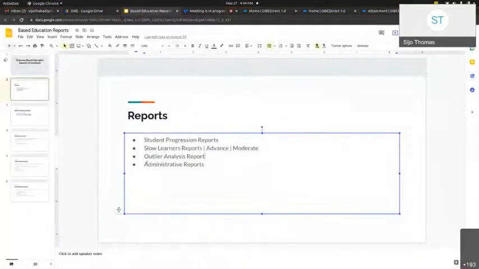And next is the administrative report. Here also we have n number of, or n layers of, derivative reports available.